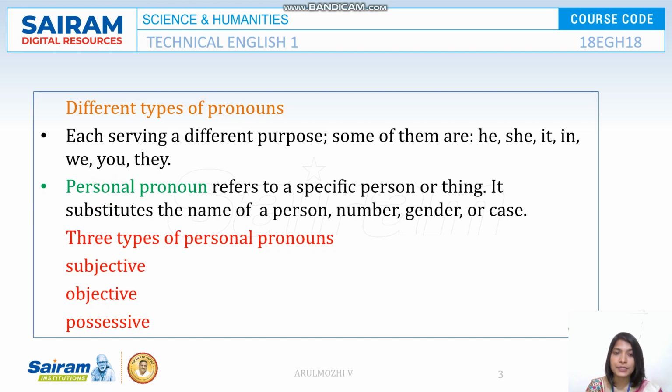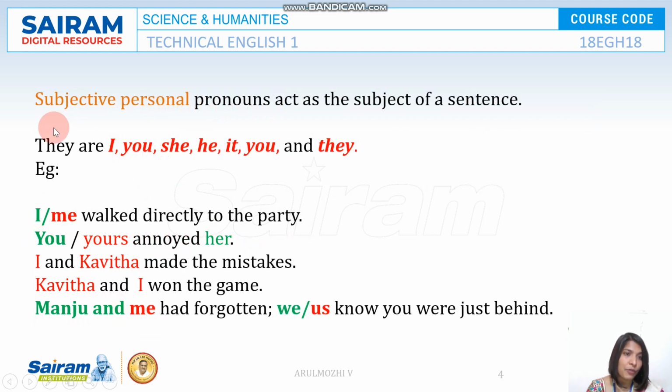The first one is the personal pronoun. A personal pronoun refers to a specific person or thing. It substitutes the name of a specific person, number, gender, or case. There are three types of personal pronouns. They are subjective, objective, and possessive. Let's go and check them one by one.